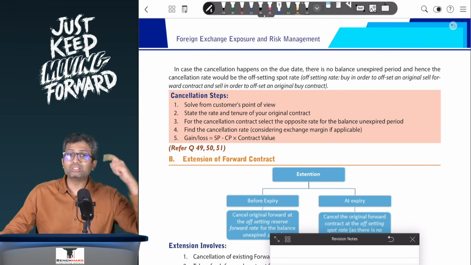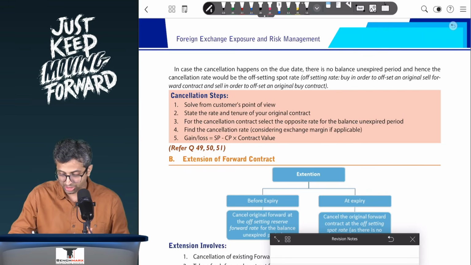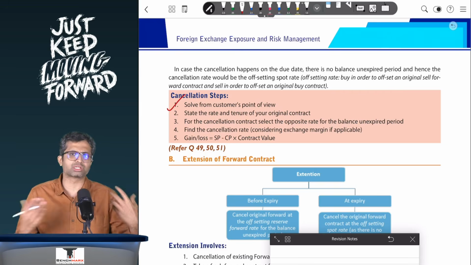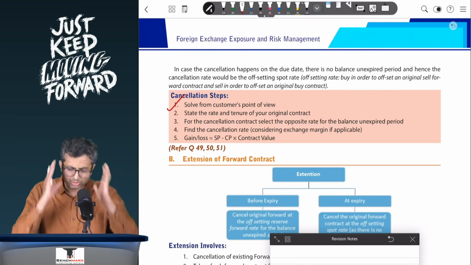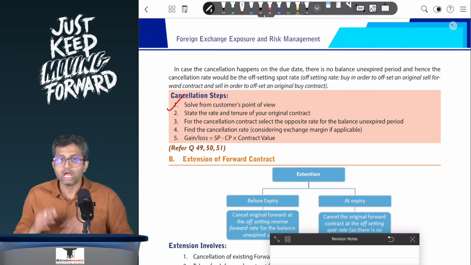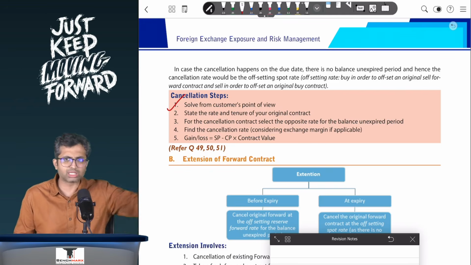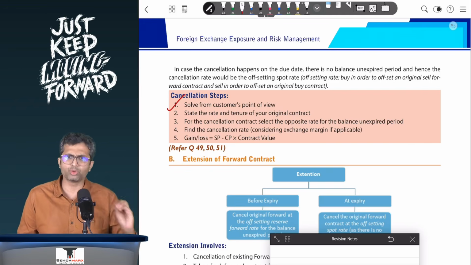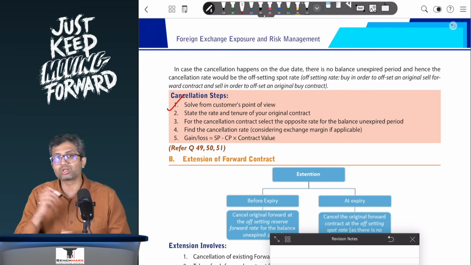Step number 1, your thought process will be from the customer's point of view, that is from the importer/exporter's point of view, not from the bank's point of view. So you will see what are the actions that I, as a customer who wants to cancel, will take. So first of all, be clear that you are thinking from the customer's point of view.